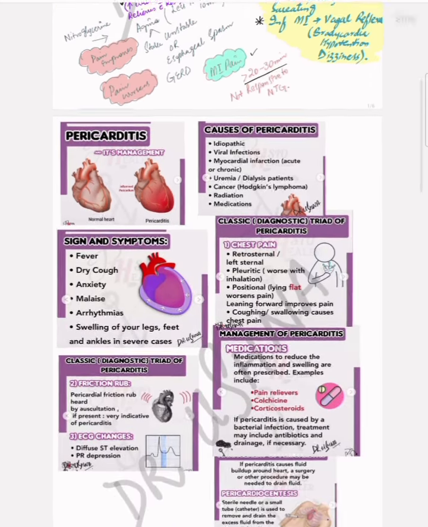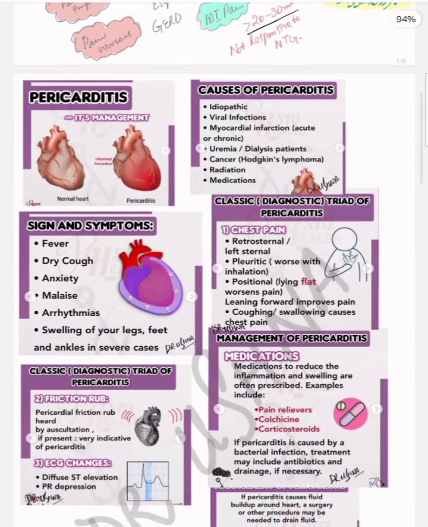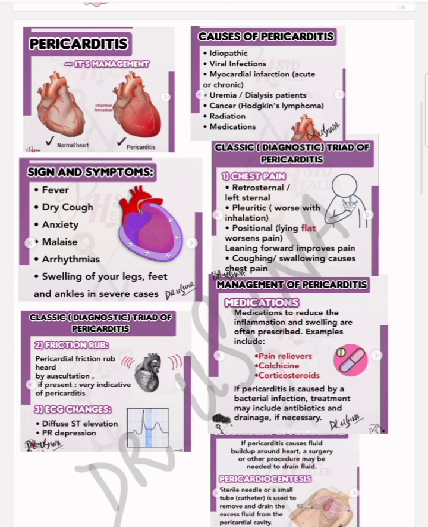Next, very important concept is about pericarditis. Pericarditis is the inflammation of the sac around the heart. This is a picture of the normal heart, and this is the picture in which the sac of the heart is inflamed. It is shown as the red color due to inflammation. This is called pericarditis. Pericarditis can have a lot of causes, mostly infections, uremia, cancers, radiation. Uremia is called uremic pericarditis or the infective pericarditis. These are the different causes of pericarditis.